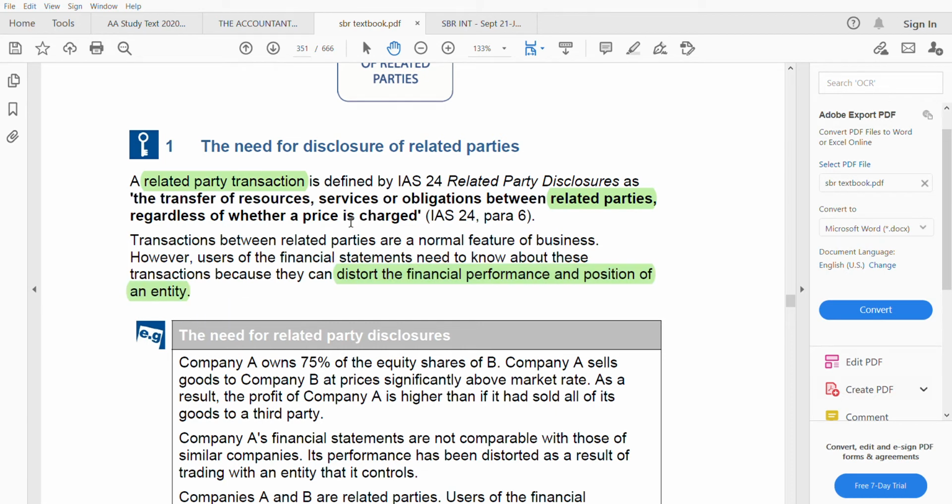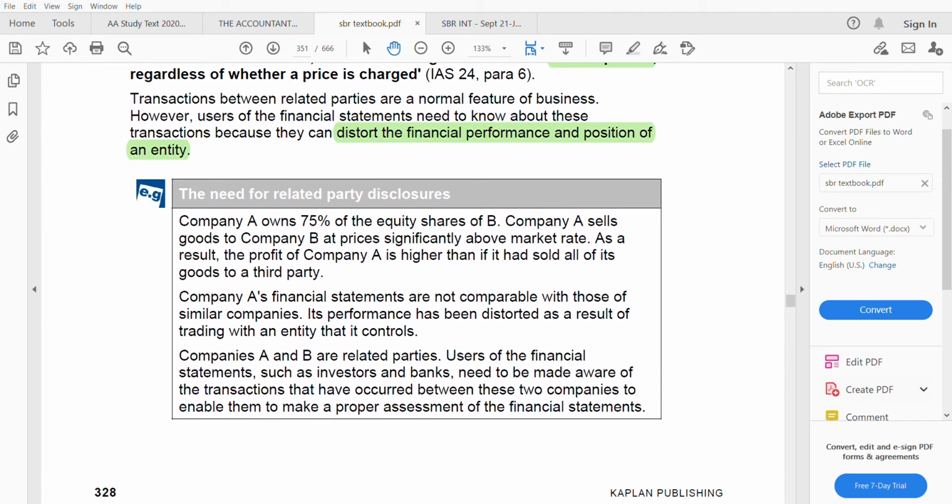This is the main reason why related parties need to be disclosed: it can distort the financial performance and position of the entity. Now, let us go through an example. Company A owns 75% of B. Company A sells goods to company B at prices significantly above the market rate.